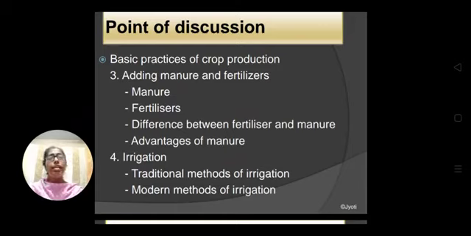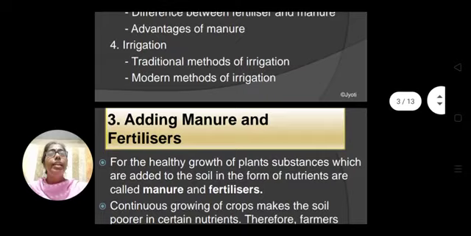Under this irrigation we'll discuss why irrigation is required, what are the sources of irrigation. Then the main points are the traditional method of irrigation and modern method of irrigation. So let me start with the third basic practice of crop production, that is adding manure and fertilizers.